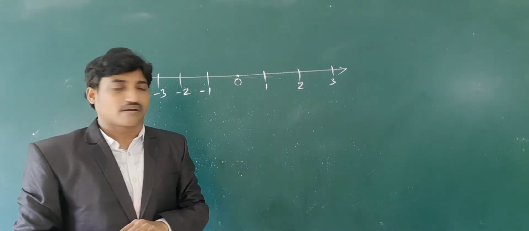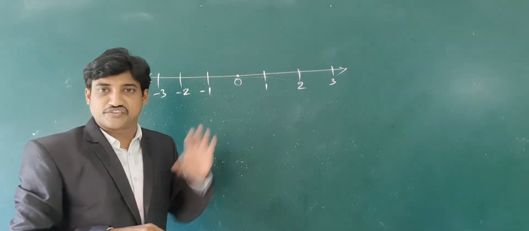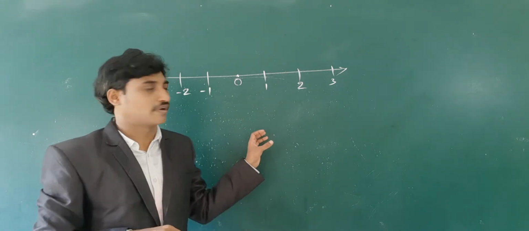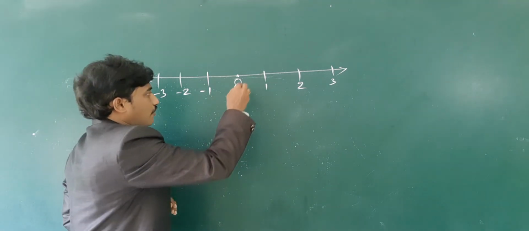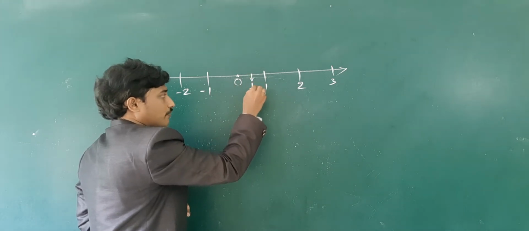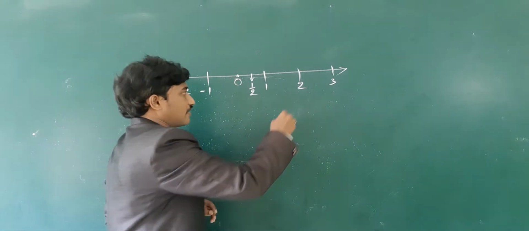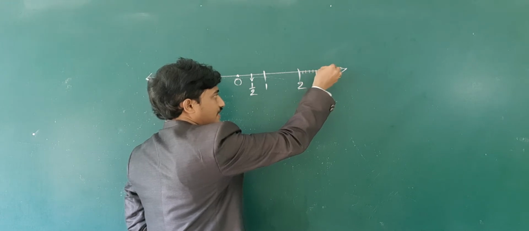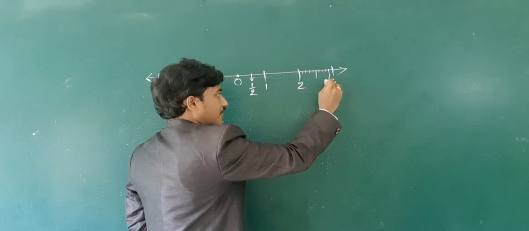We can locate an integer, a rational number and an irrational number on the number line. If 1/2 is given, it lies between 0 and 1. 2.9 is also a rational number: 1, 2, 3, 4, 5, 6, 7, 8, 9. That is 2.9.